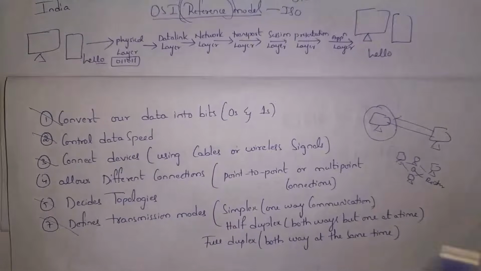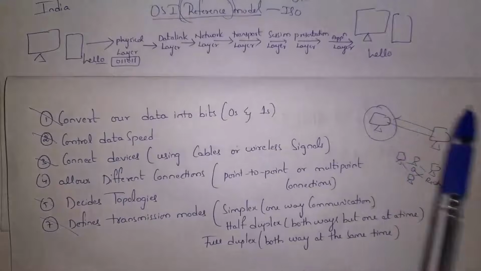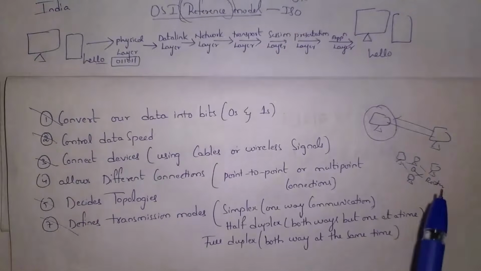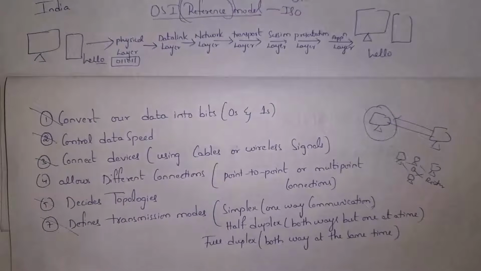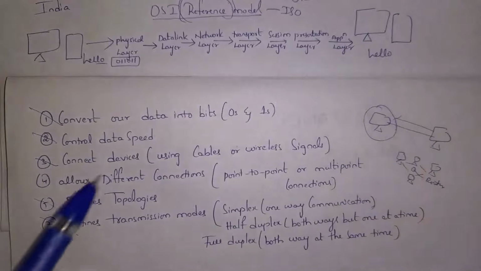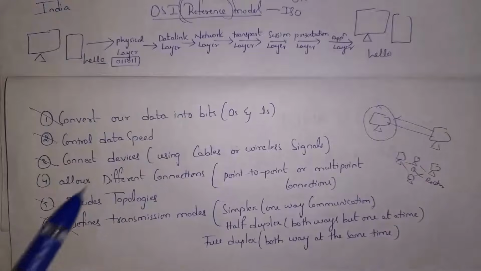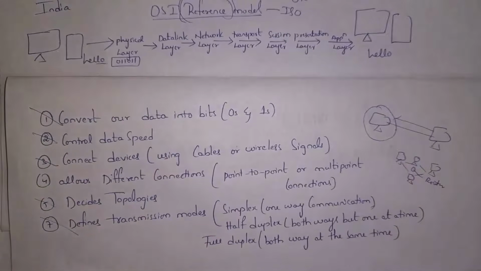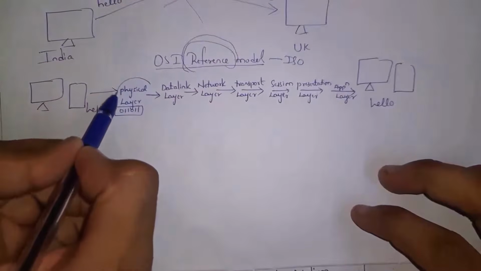Simplex is nothing but one-way communication. For example, two computers are connected to each other. Only one computer can send message. Next computer cannot send message. This is meaning of one-way communication. That is simplex. Whereas in half duplex, two computers can communicate with each other, like they can send messages. But in half duplex, two computers cannot send message at a time. And whereas in full duplex, two computers can send message at a time. Thus, all these are various kinds of functions or operations performed by physical layer. Guys, in exam, you need to explain each and every function clearly. This is all about first layer, that is physical layer.